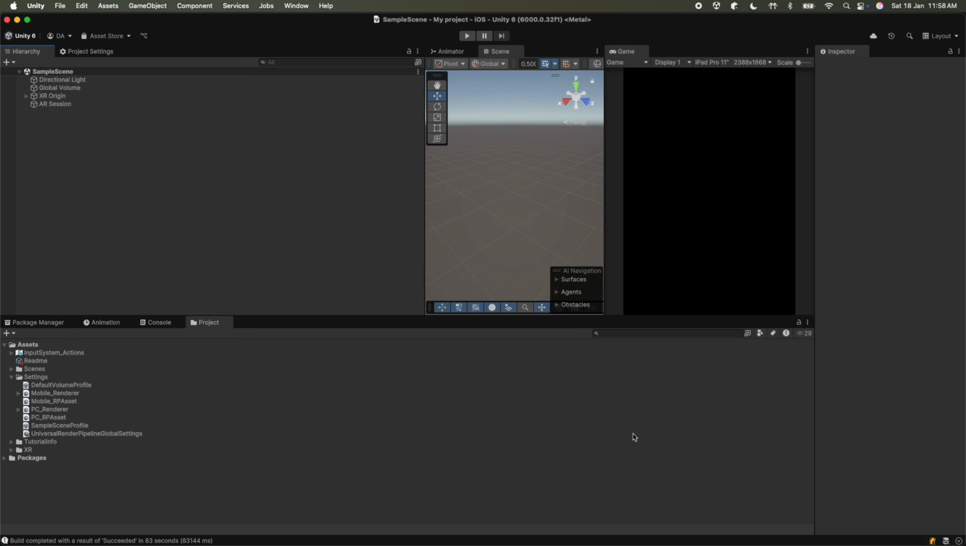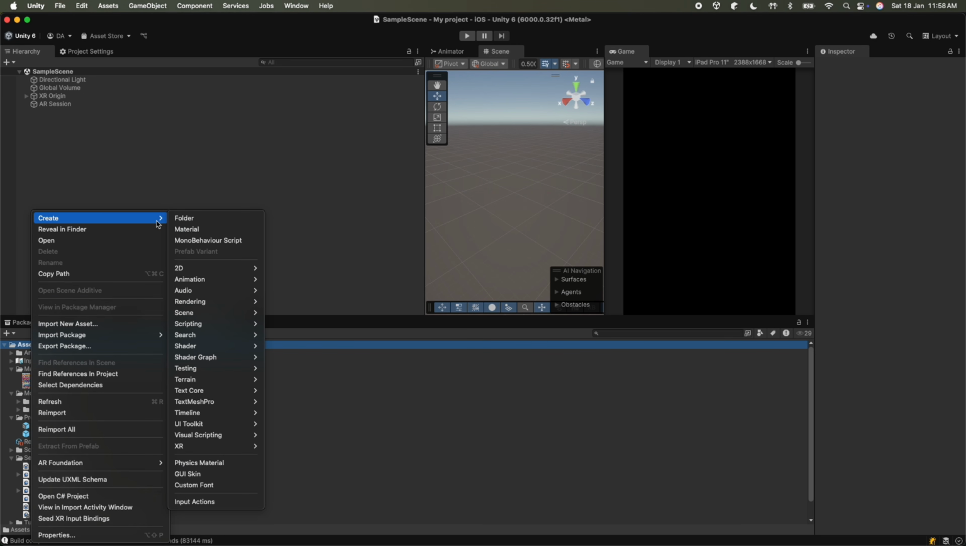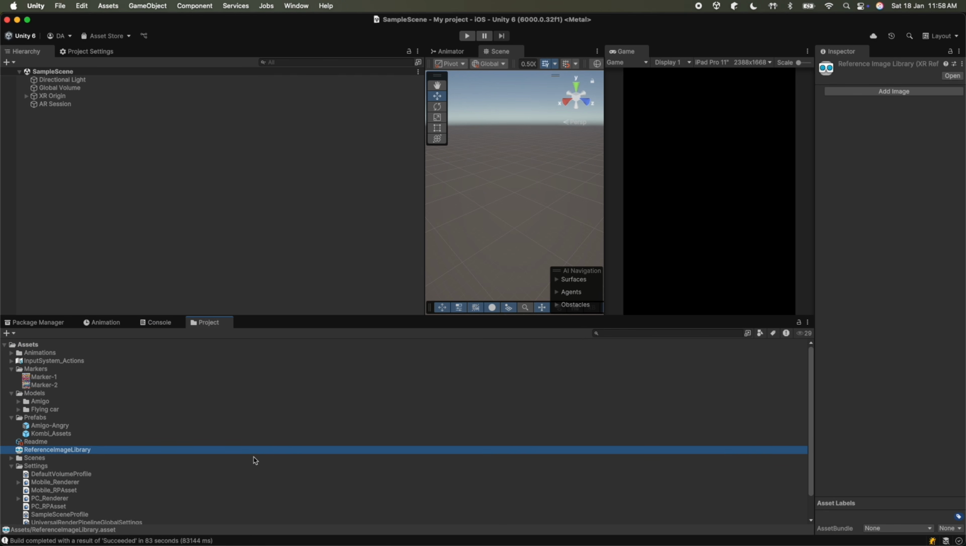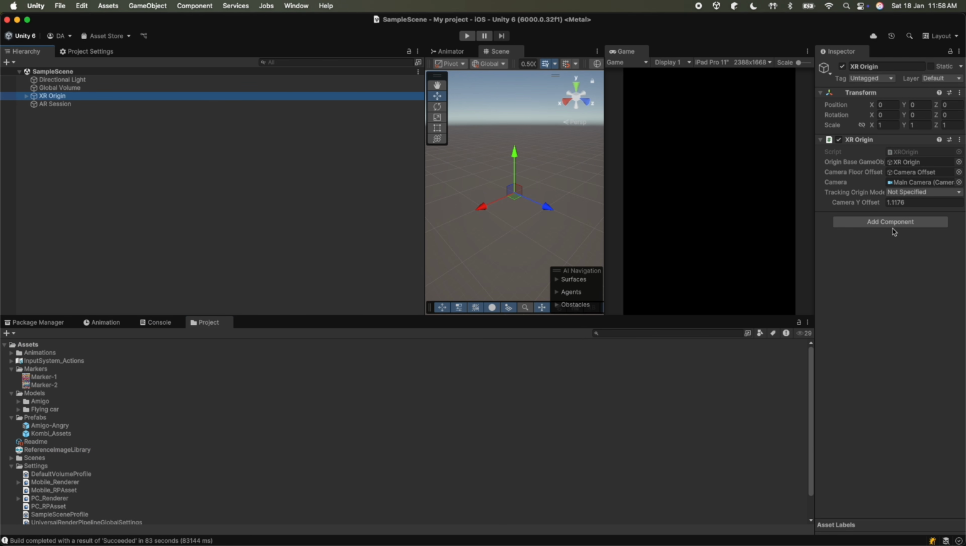Let's import the files from the Unity package I left in the link in the description below. Drag and import all. Right click, XR and create a reference image library. On XR Origin we need to add the AR Tracked Image Manager component and drag our library to serialized library. Then let's drag the prefab we want to display, Amigo Angry.